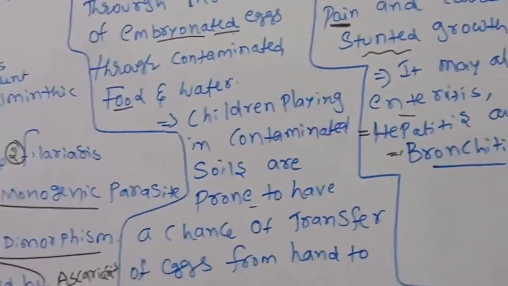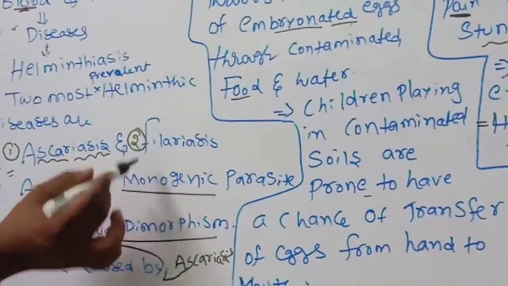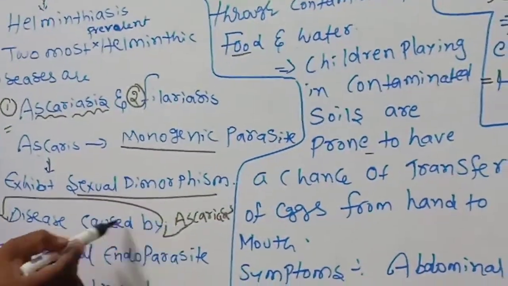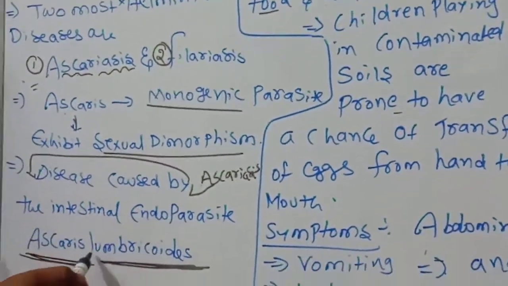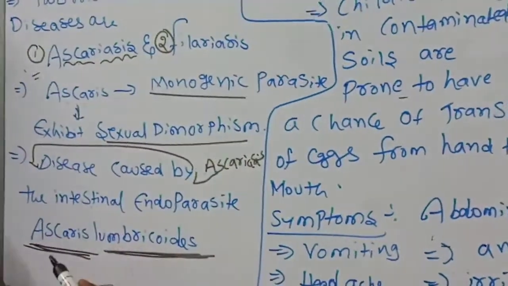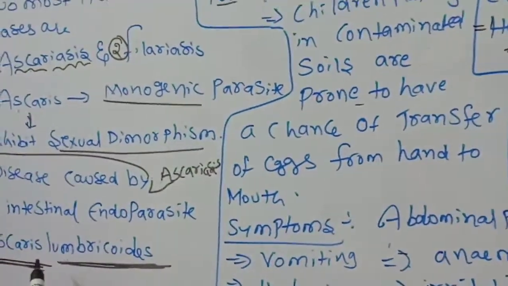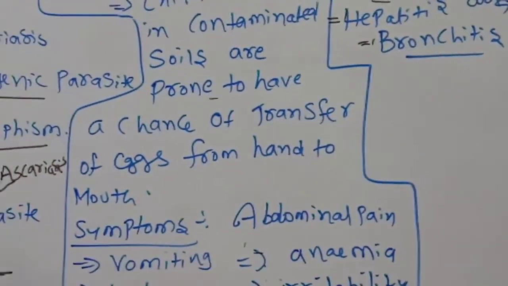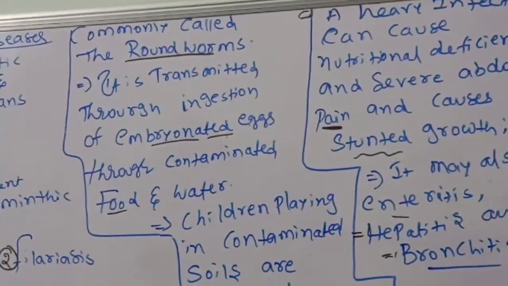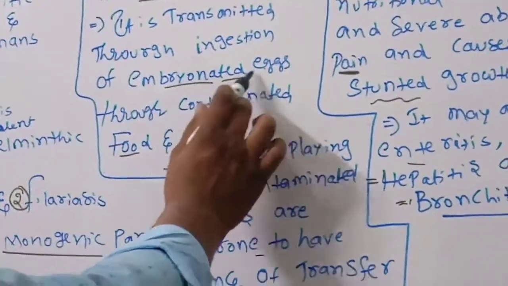Okay, children, one more time you should listen. The two most prevalent helminthic diseases are ascariasis and filariasis. Ascariasis is caused by the intestinal endoparasite called Ascaris lumbricoides. This Ascaris is a monogenetic parasite and shows sexual dimorphism. Male is separate, female is separate. The disease name is ascariasis. Ascaris lumbricoides is commonly called roundworms. It is transmitted through ingestion of embryonated eggs.